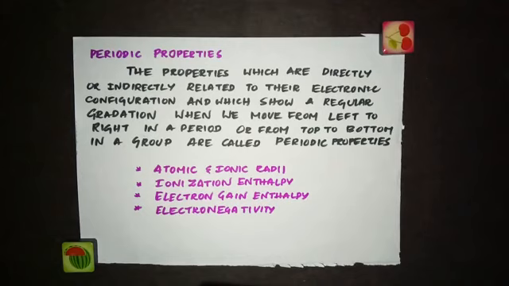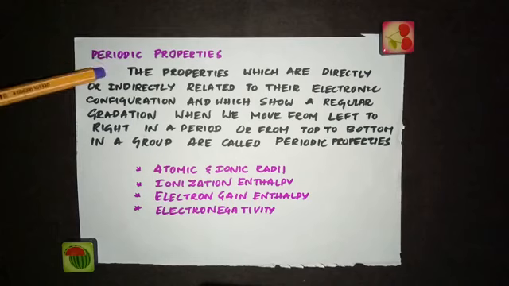atomic properties. When we learned about the periodic table, we said electronic configuration of the elements are a periodic function of their atomic numbers. That is, they get repeated after certain regular intervals. Depending on that only we arrange the elements in the periodic table. So these atomic properties are also a periodic function of the atomic numbers of the elements. That is the reason why atomic properties are also called periodic properties.